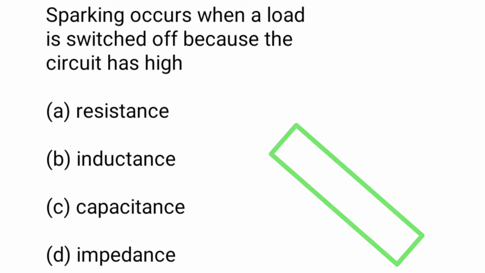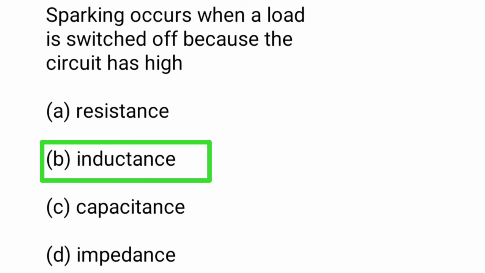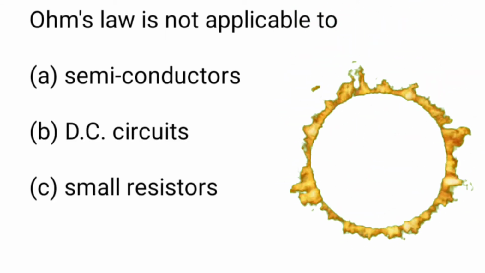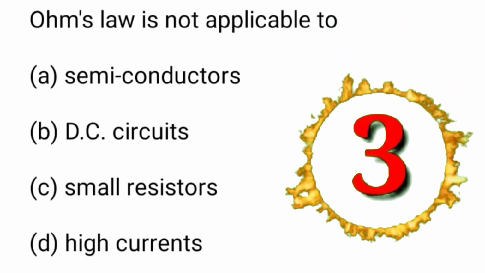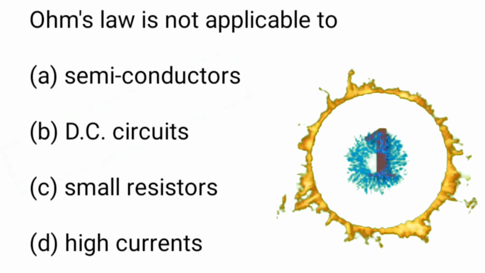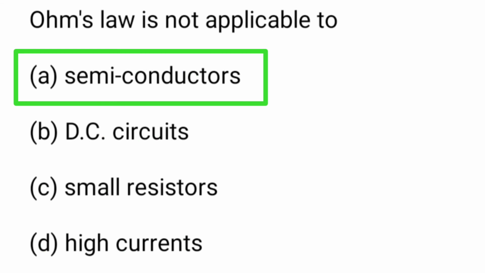Here the answer is B. Inductance. Next one: Ohm's law is not applicable to A. Semiconductors, B. DC circuits, C. Small resistors, D. High currents. Here the answer is A. Semiconductors.